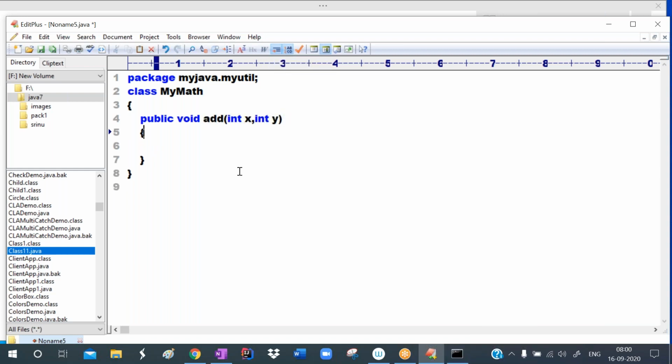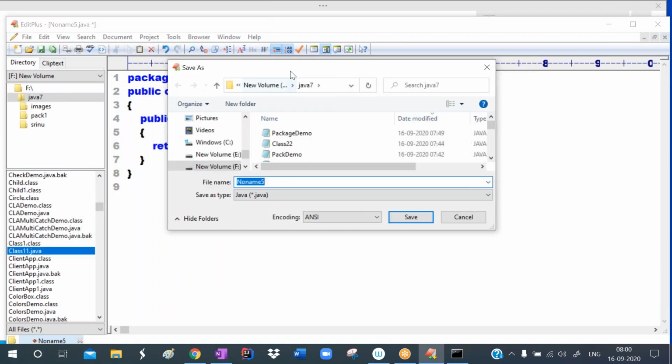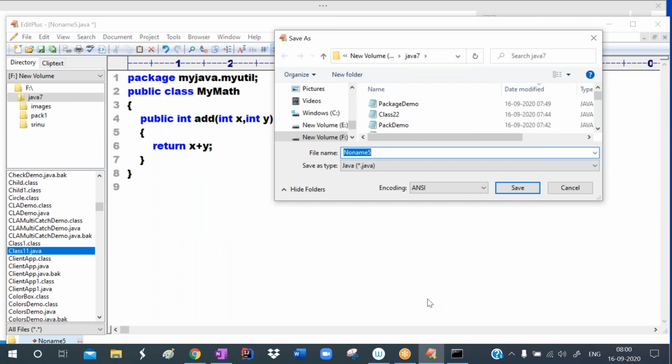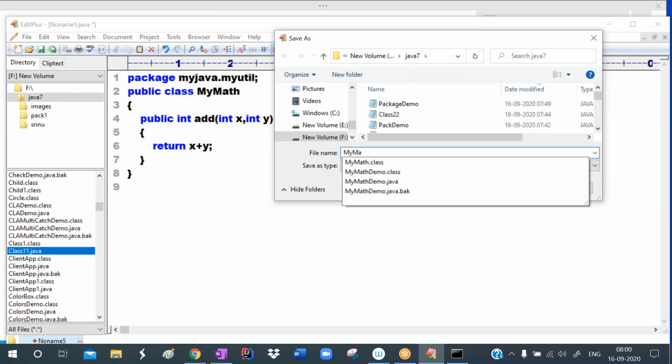I want to return some value, so write return x plus y. Define this class as public and define the method as public. Now save it. I'm saving this with the name my math dot java.